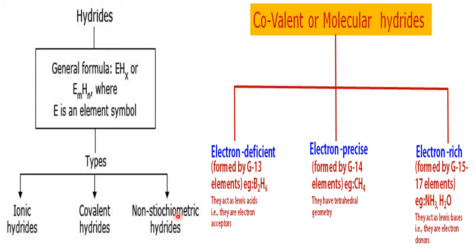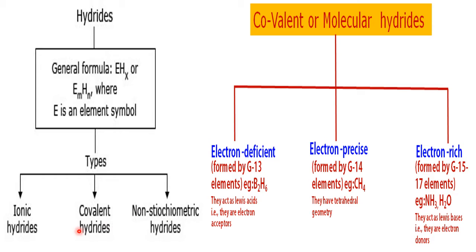And non-stoichiometric hydrides. Already we learned ionic hydrides are S block, covalent are P block. Now non-stoichiometric hydrides belong to D and F block. If D and F block elements react with hydrogen, they are called non-stoichiometric hydrides. Why are they called non-stoichiometric hydrides? We'll discuss when that small chapter starts. So hydrides are classified on the basis of block: ionic hydrides S block, covalent hydrides P block, non-stoichiometric hydrides D and F.